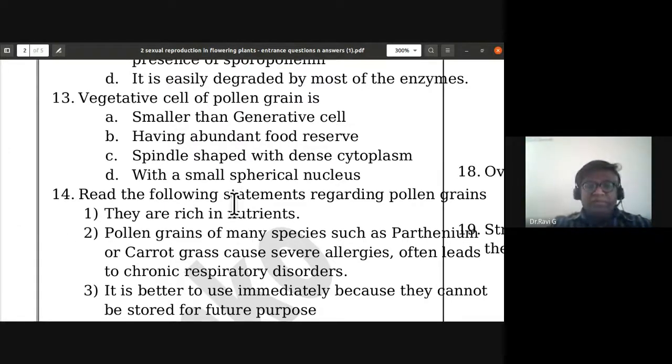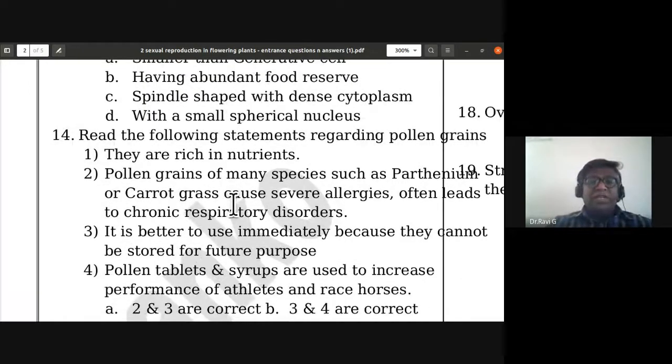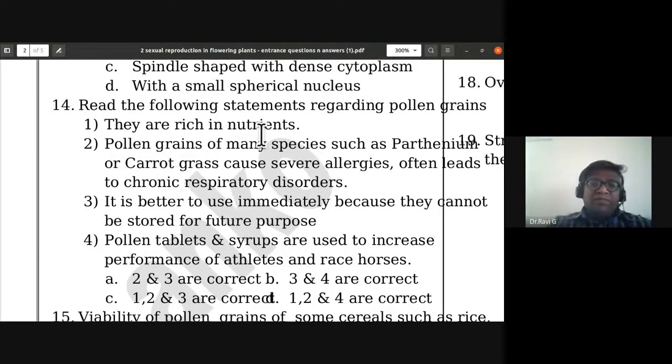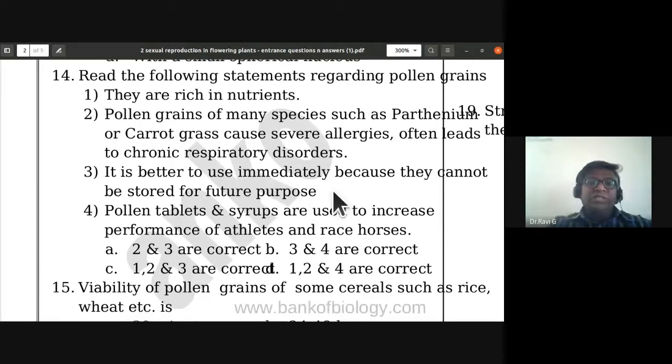The 14th one: read the following statements regarding pollen grains. They are rich in nutrients. Pollen grains of many species such as Parthenium or carrot grass cause severe allergies, often leading to chronic respiratory disorders. It is better to use immediately because they cannot be stored for future purpose.